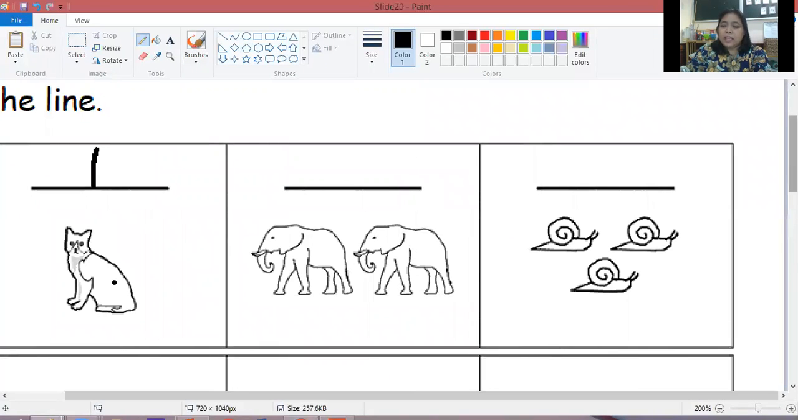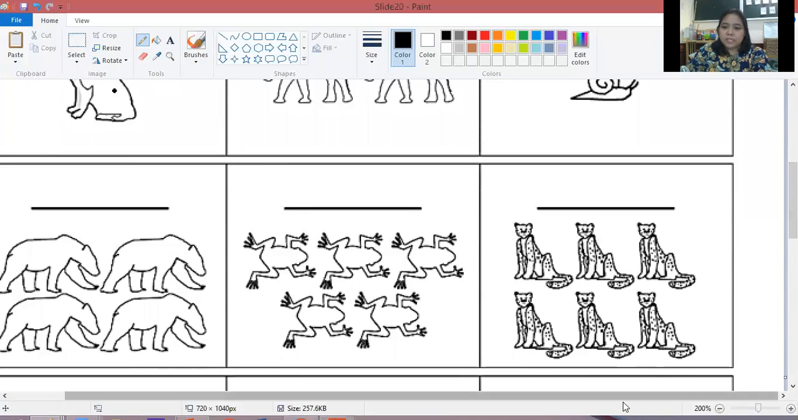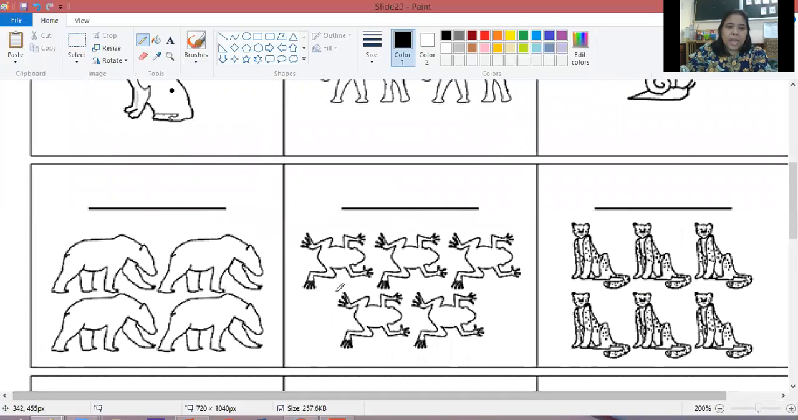Next set, how many snails do we have? Start counting. Then write the number here. Let's go down a little bit. How many polar bears do we have here in this set? Count and write the number here. How many frogs do we have? So you start counting. Write the number here.